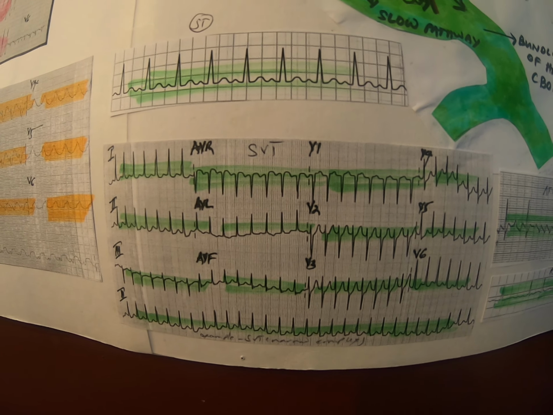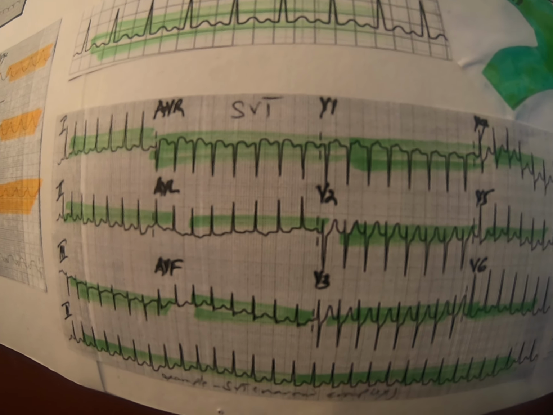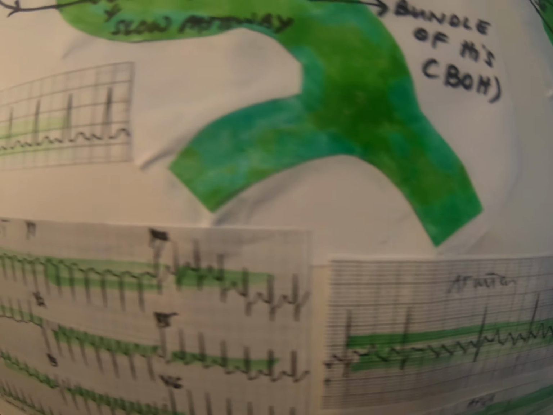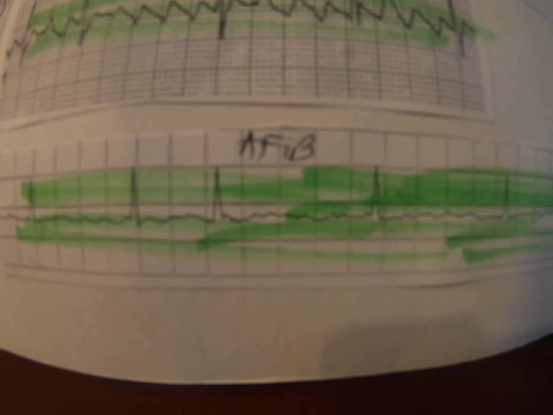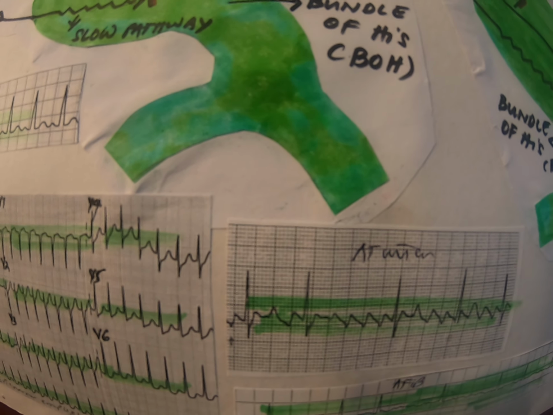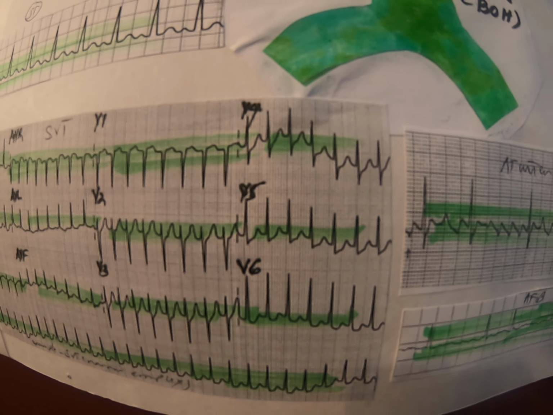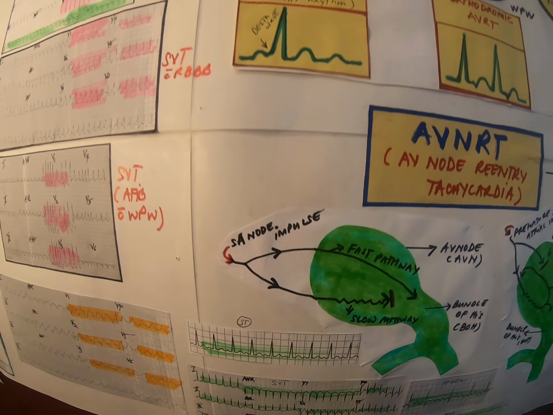Usually, SVT is narrow QRS like this. But if we have a bundle branch block, it will become wide and you think it's VTAC. Sinus tachycardia, atrial flutter, and AFib, if you make their heart rates go fast and they have a bundle branch block, they will look like VTAC as well. They're wide complex.